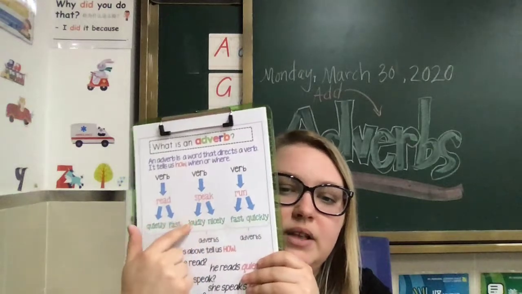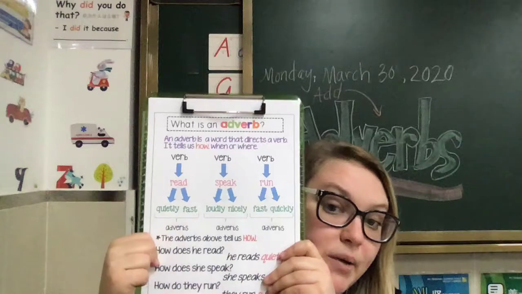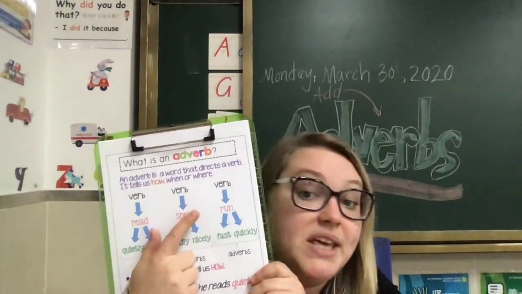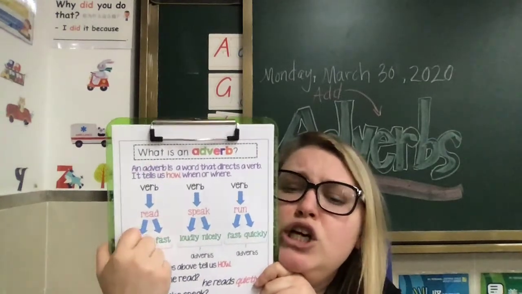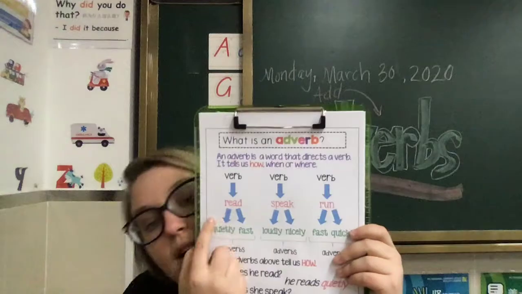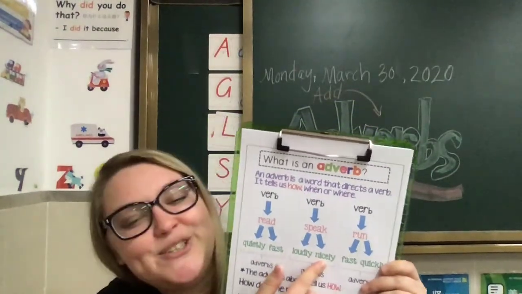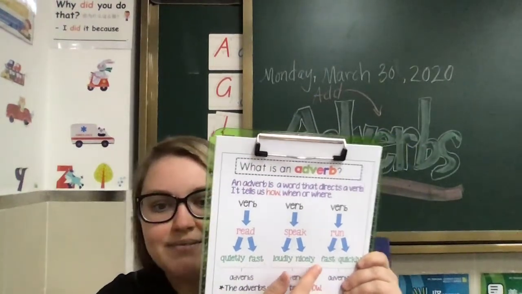Another verb, here's some options for how we can describe this verb, right? What's happening, how it's happening. So if we're speaking, to speak, we can do it loudly. I speak loudly, right? Or we can speak nicely. I talk nicely to you. I will speak nicely about my friend, right?